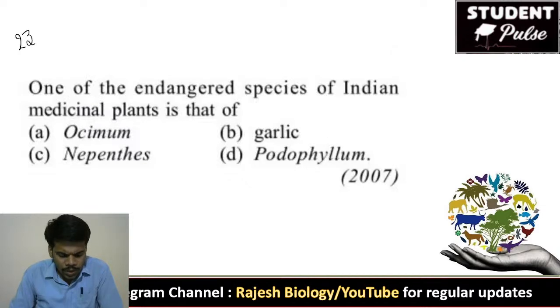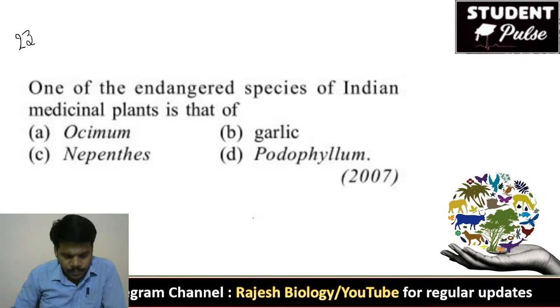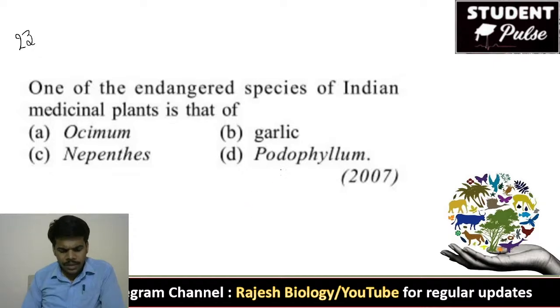Next, 23rd question. One of the endangered species of Indian medicinal plants is that of. Ocimum, garlic, Nepenthes, podophyllum. The right answer is podophyllum.